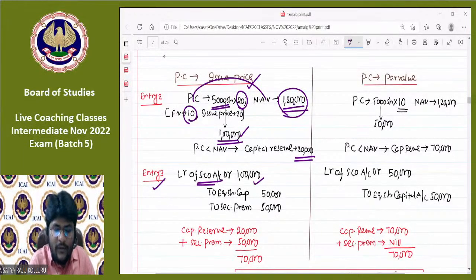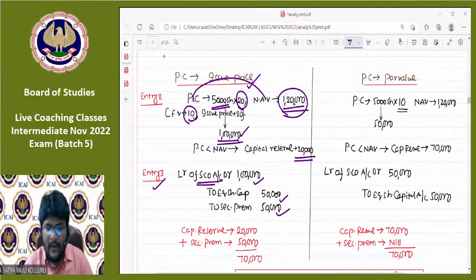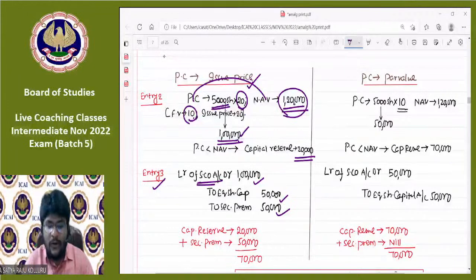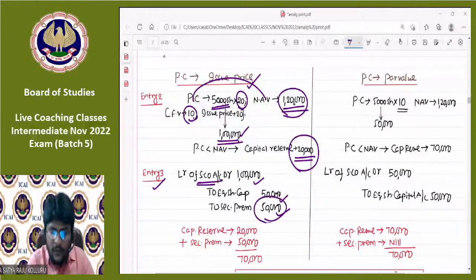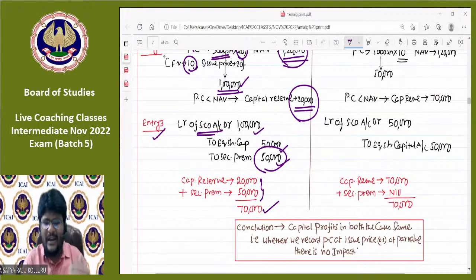Number of equity shares issued is 5,000, face value 5,000 into 10, 50,000, and in the form of securities premium, another 50,000. Now can you please tell me, all of you, due to this entire concept, how much capital type of profits are there? In the form of capital reserve, I have 20,000. In the form of securities premium, I have 50,000. That is 50 plus 20, total 70,000 capital profits. Why am I telling that point, sir? Just wait, please hold on.